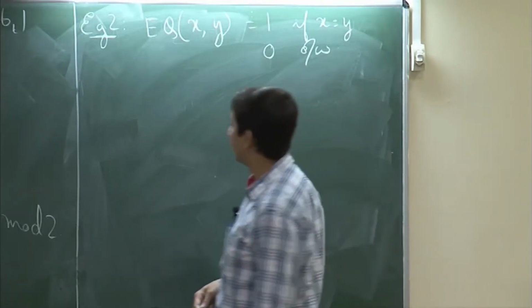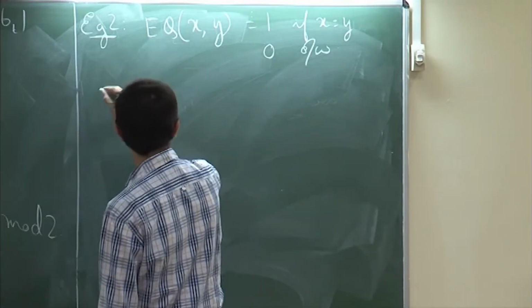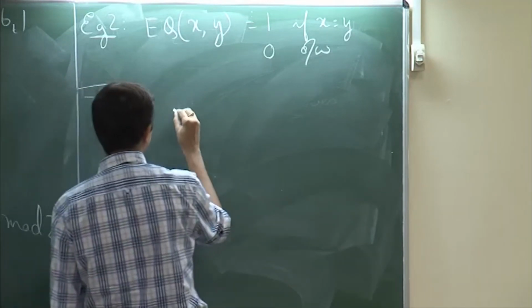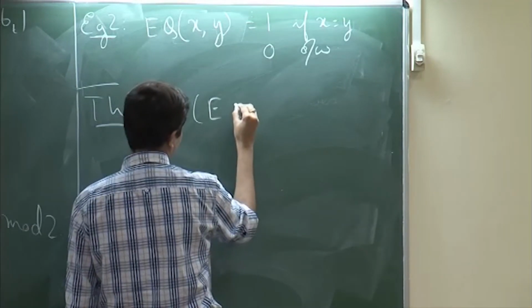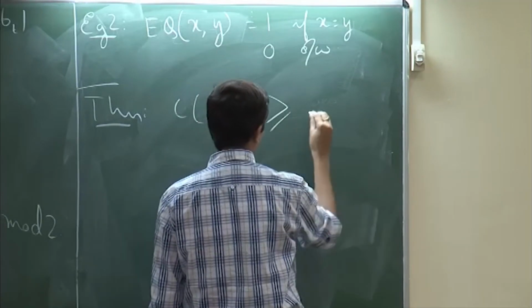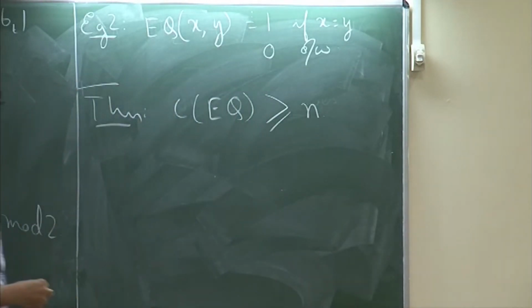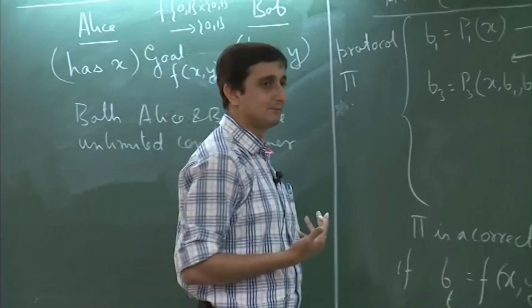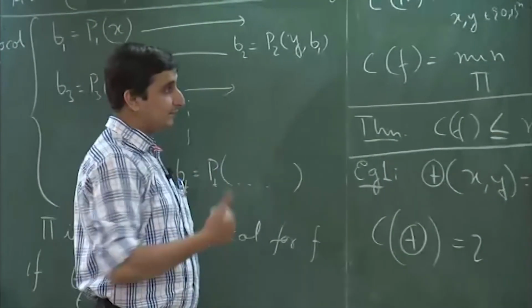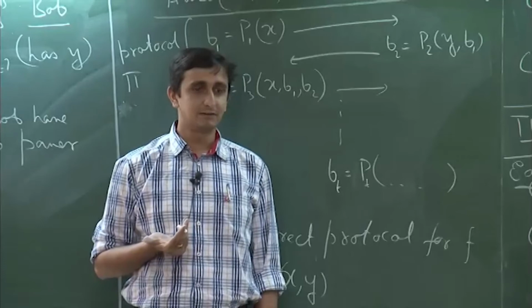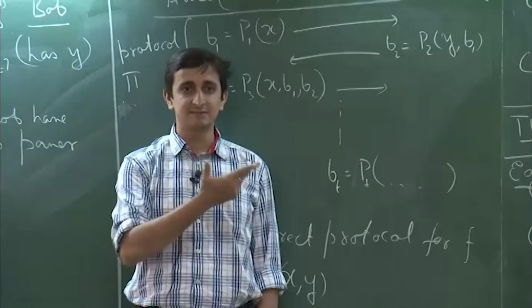What can be shown by simple counting techniques, though we will not discuss them today, is the theorem that the communication complexity of this function is lower bounded by n. So, no matter what protocol you choose, and this is not obvious actually, I mean it seems obvious, but it is not so obvious, because what we are claiming here is that no matter what protocol we choose, we cannot do better than n. So, we need to transmit at least n bits back and forth.